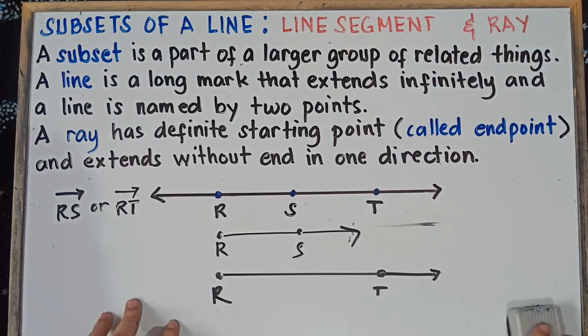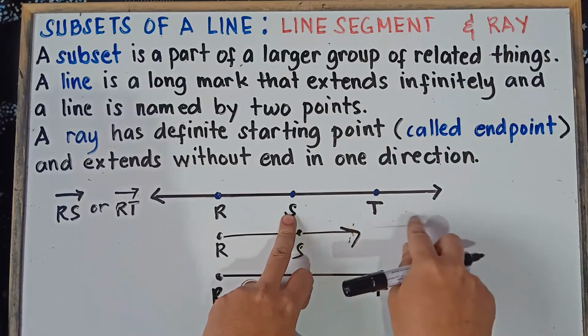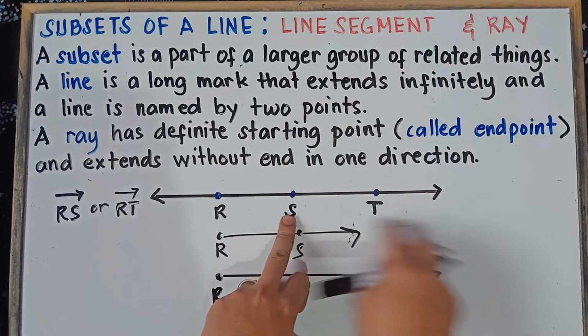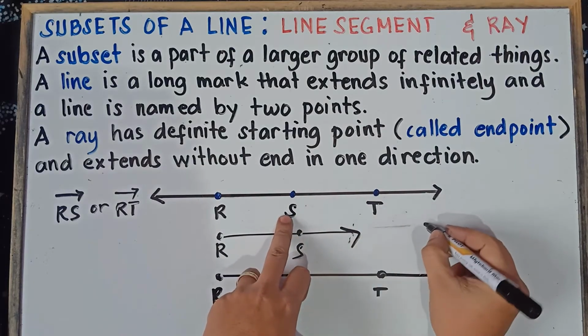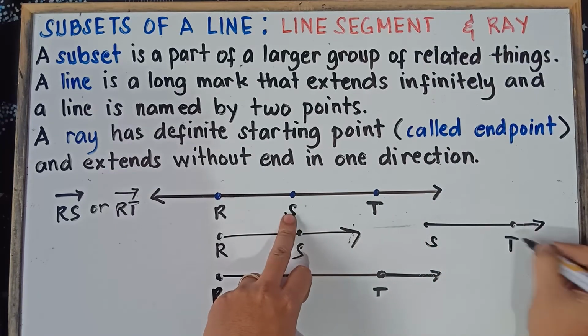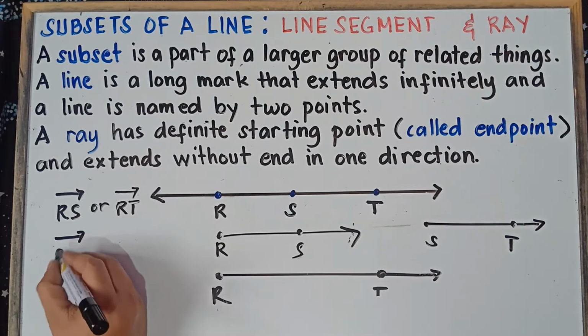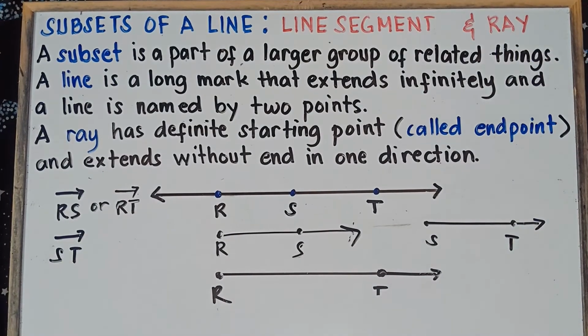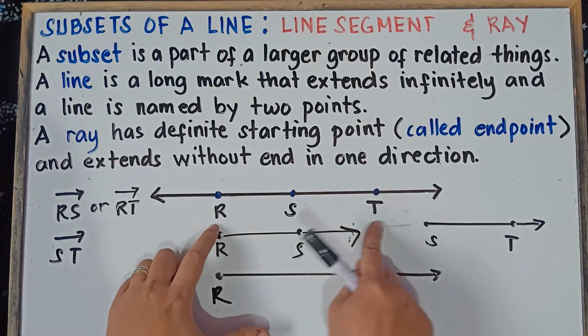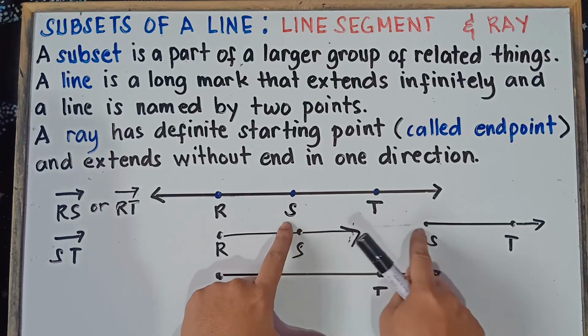Alright, so for another ray, if this is our starting point and it extends going to the right, we can have ray ST. The starting point is S, and then an arrow going to the right to T. So we have ray ST. What else, class? So we have ray RS, the same as ray RT, and then we have ray ST.